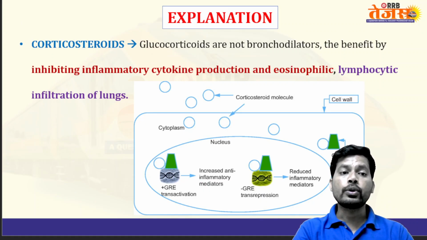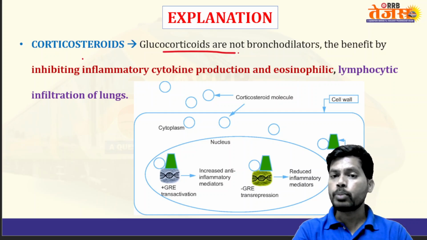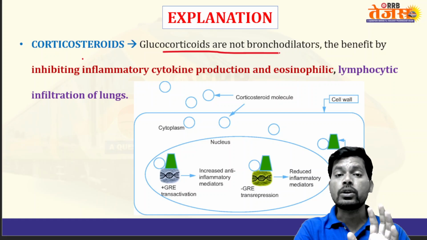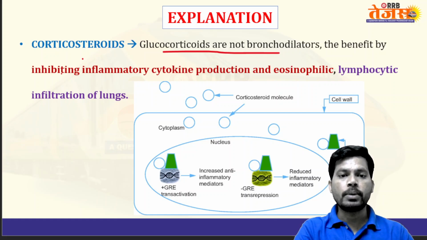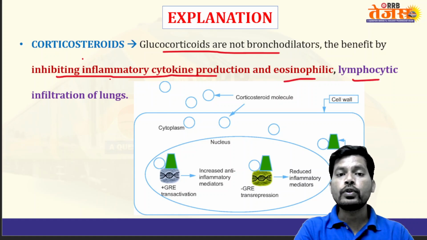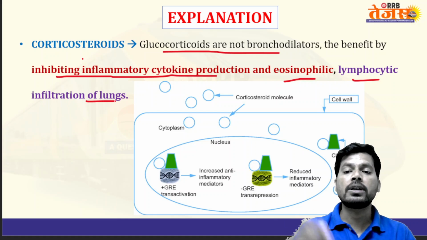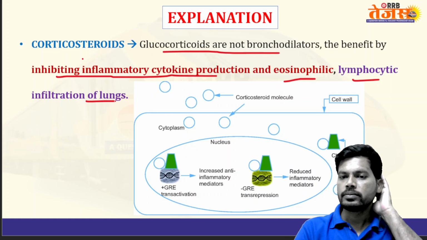These are the corticosteroids. These drugs act by binding to the nuclear receptors. Glucocorticoids are not bronchodilators; they do not cause relaxation of bronchial smooth muscle. They produce benefits in asthma by inhibiting inflammatory cytokine production, eosinophil production, and lymphocytic infiltration of the lungs. Infiltration means excess accumulation of lymphocytes in the lungs.